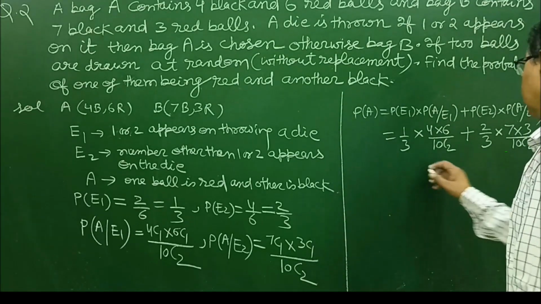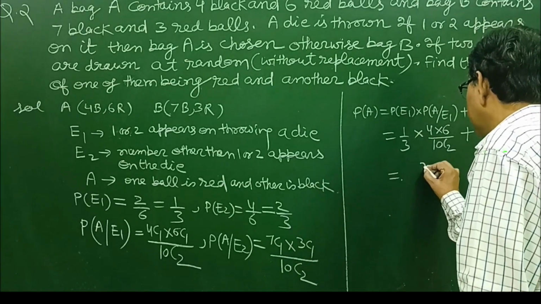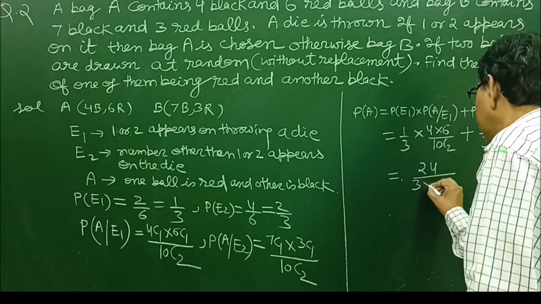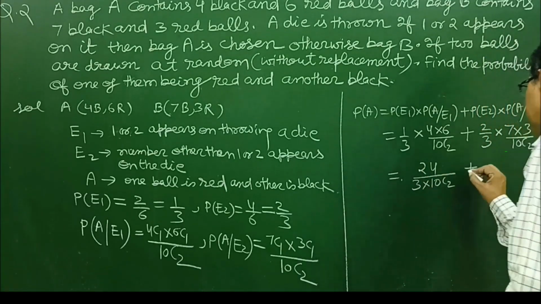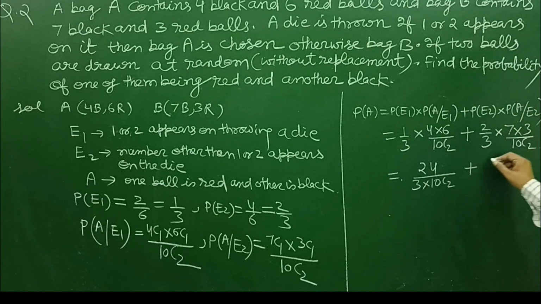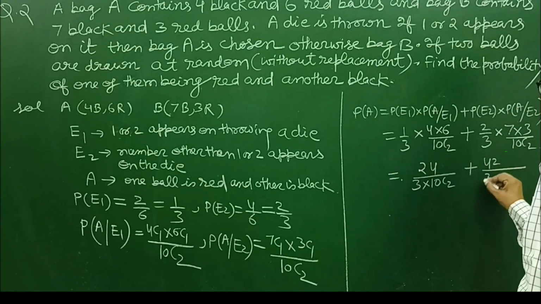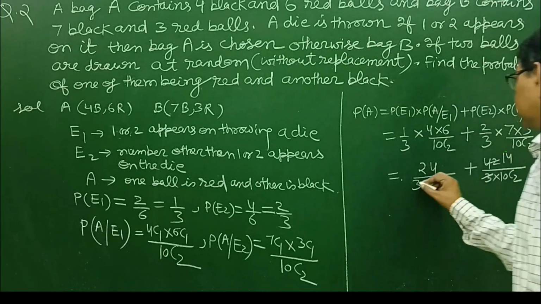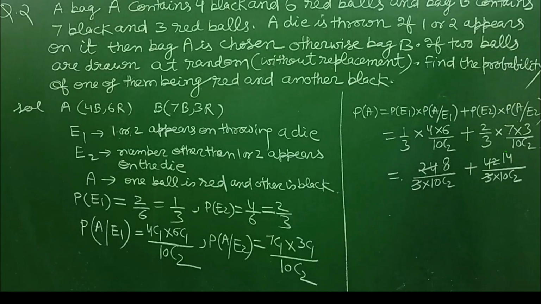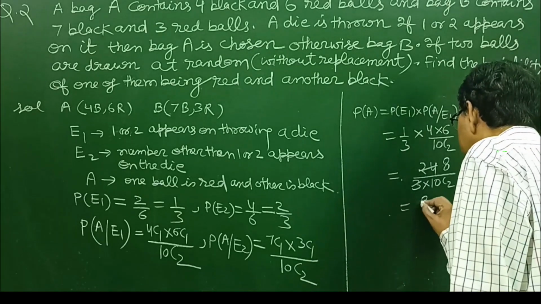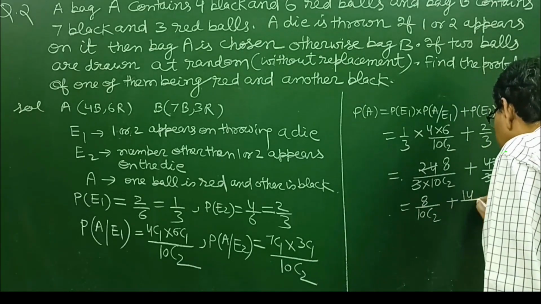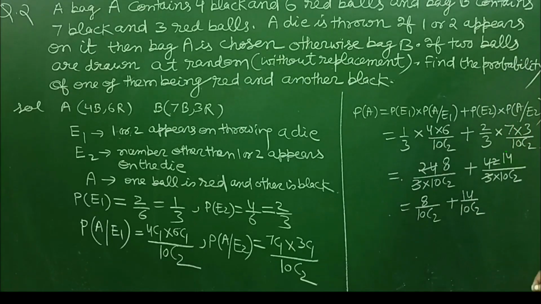So this is equal to 24 upon 3 into 10C2 plus 42 upon 3 into 10C2. The 3 cancels, 14 times, and the 3 cancels, 8 times. So 8 upon 10C2 plus 14 upon 10C2. Now let us find the value of 10C2.